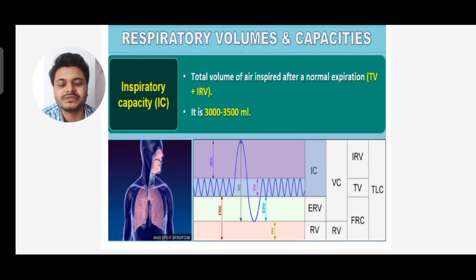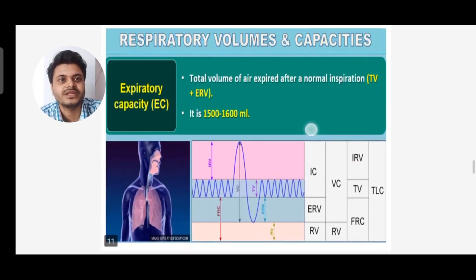Inspiratory capacity is denoted by IC. It is the total volume of air inspired after normal expiration, that is TV plus IRV. It is about 3000 to 3500 ml. Next is expiratory capacity, that is EC. It is the total volume of air expired after normal inspiration, that is TV plus ERV. Tidal volume plus expiratory reserve volume is about 1500 to 1600 ml.